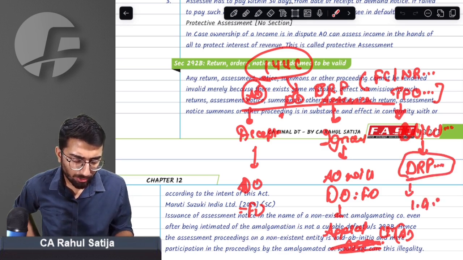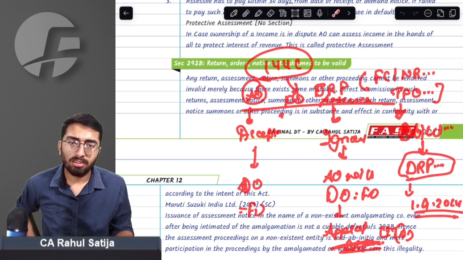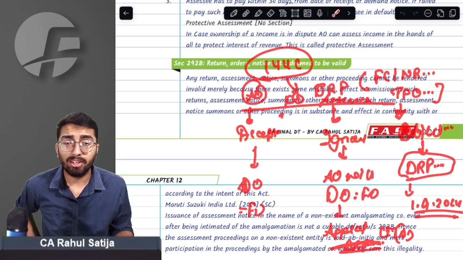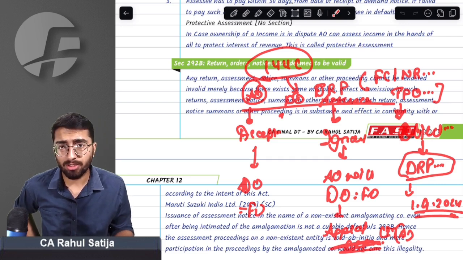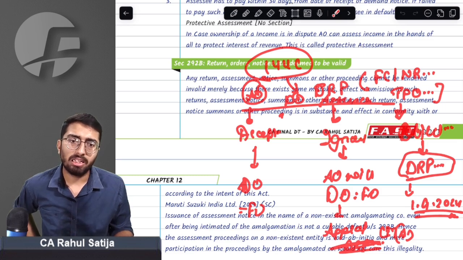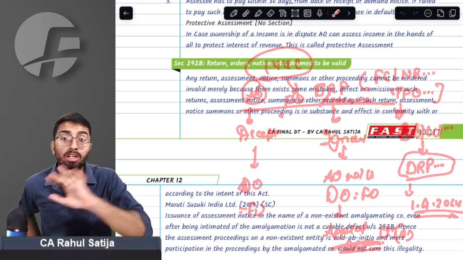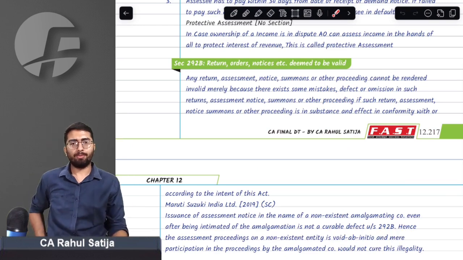With effect from 1st September 2024, if such draft order pertains to assessment relating to search cases, this can never be objected. Even though it has been referred to transfer pricing officer, even though draft order pertains to any non-resident or foreign company, in that case, assessee cannot object to DRP. These draft order provisions will not apply in case of search assessment procedure.